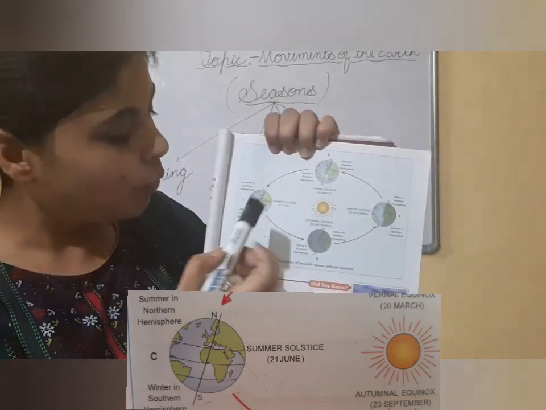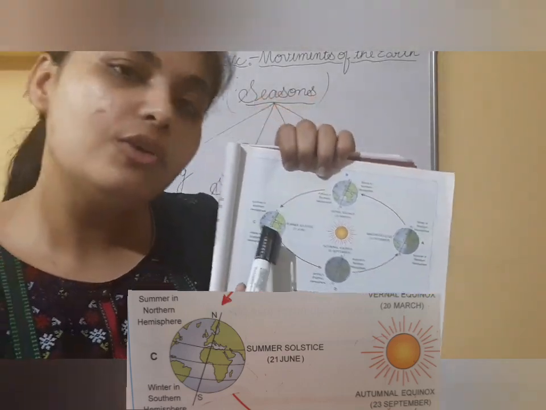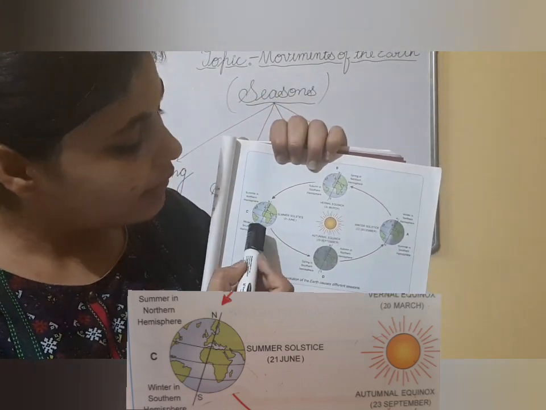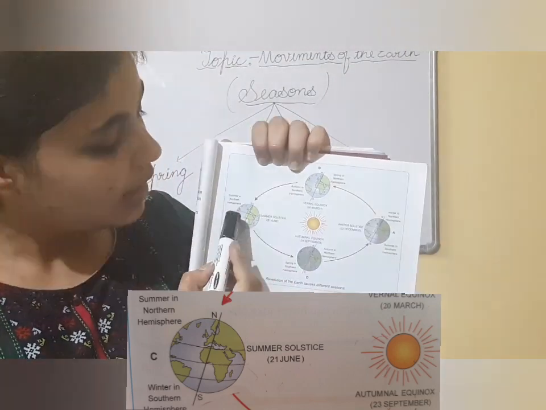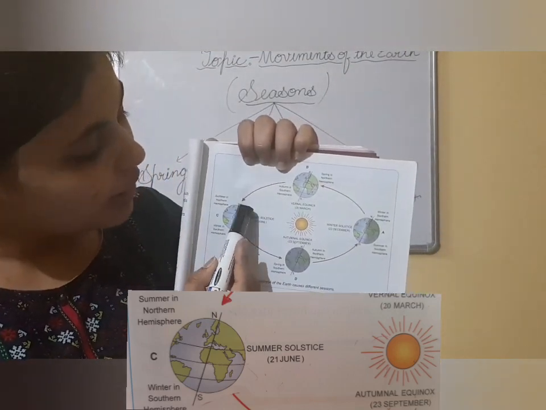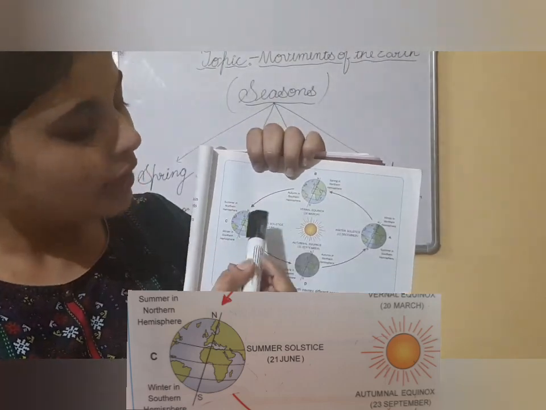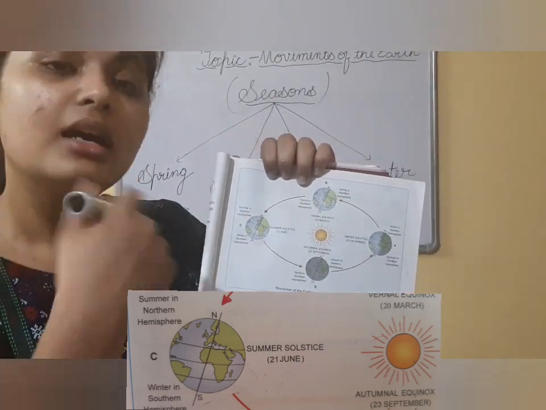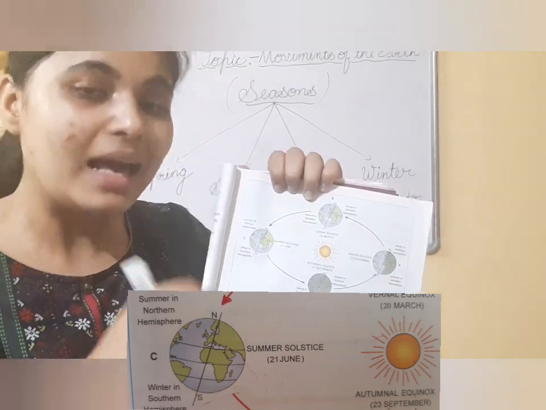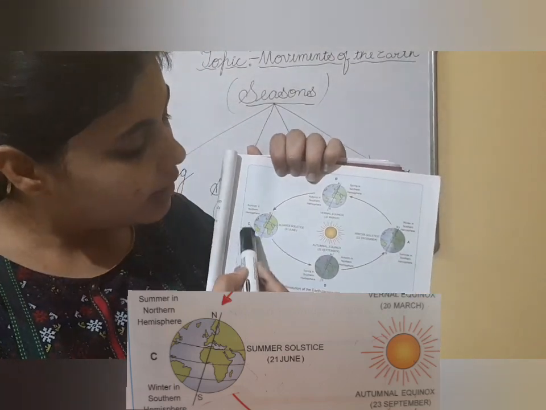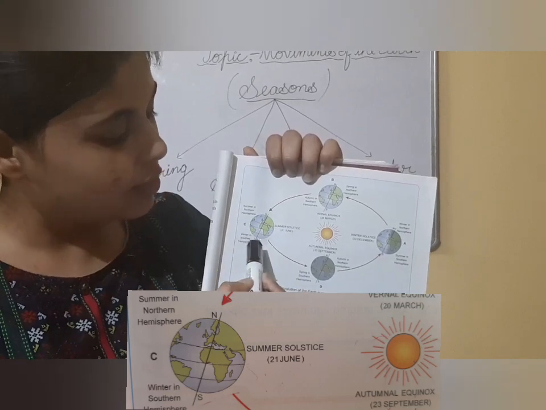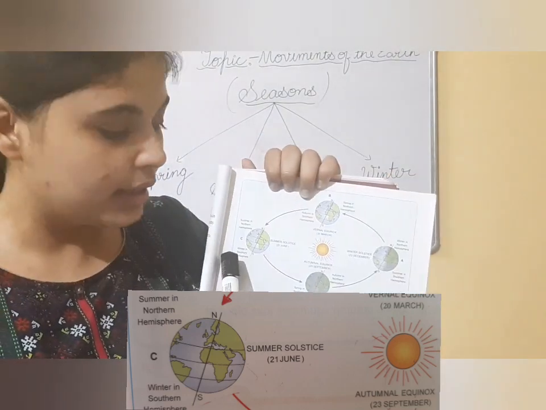Let's understand how. As you can see in this particular phase of time, when the earth is at this particular position, this is the equator. Okay, so the northern hemisphere is slightly tilted toward the sun, so that means the northern hemisphere is experiencing summer season as in June, whereas the southern hemisphere is experiencing winter season.